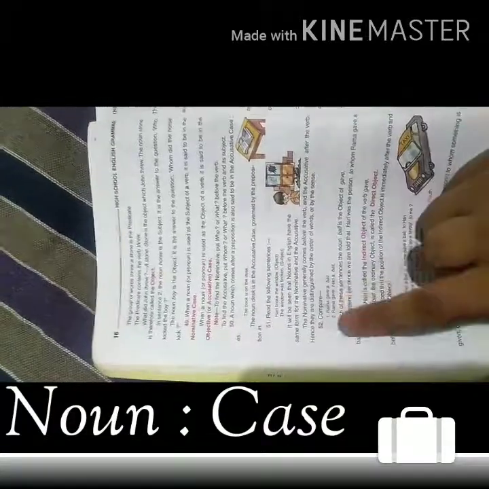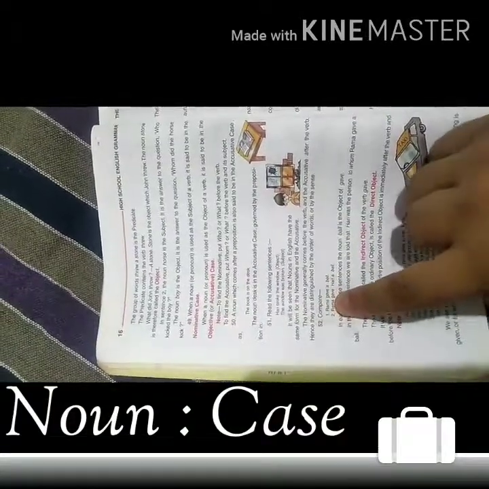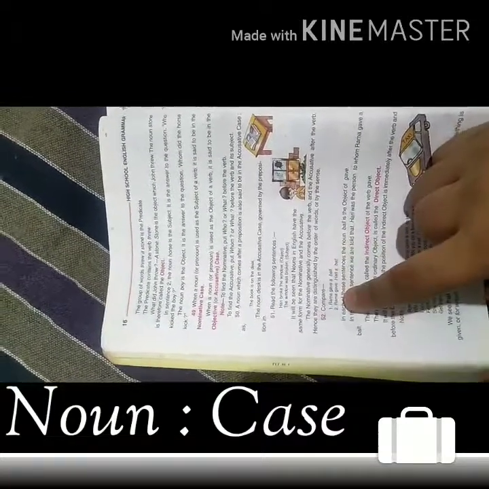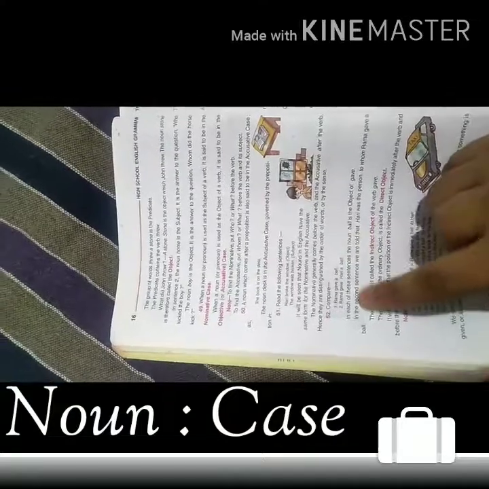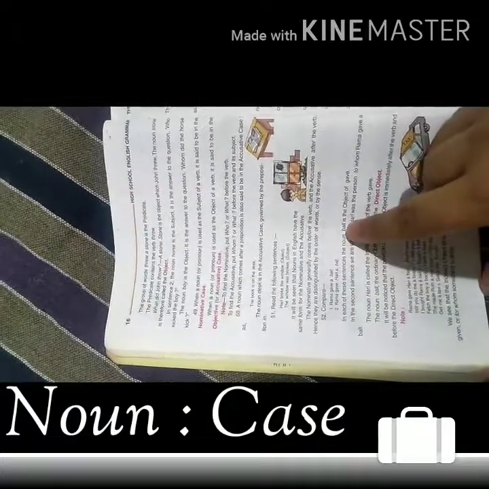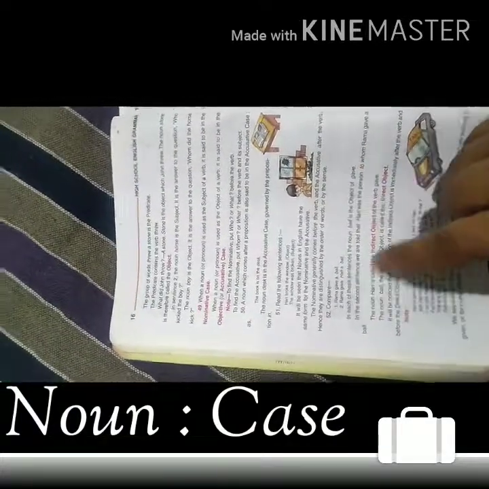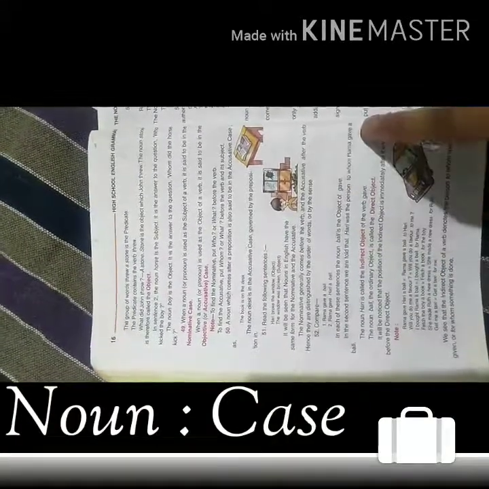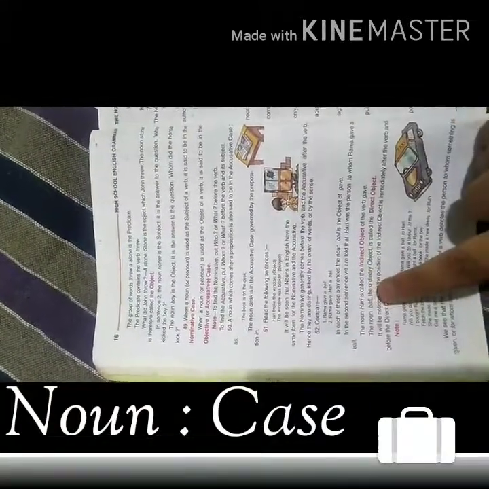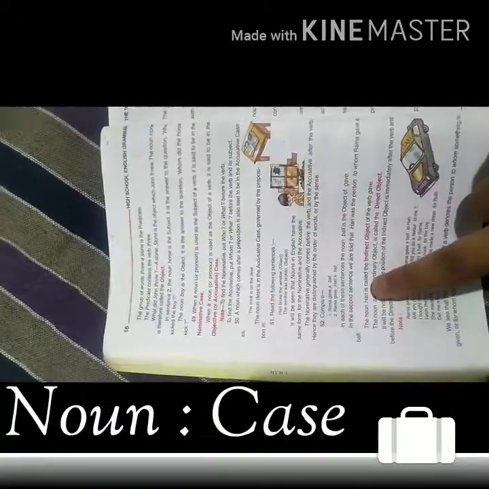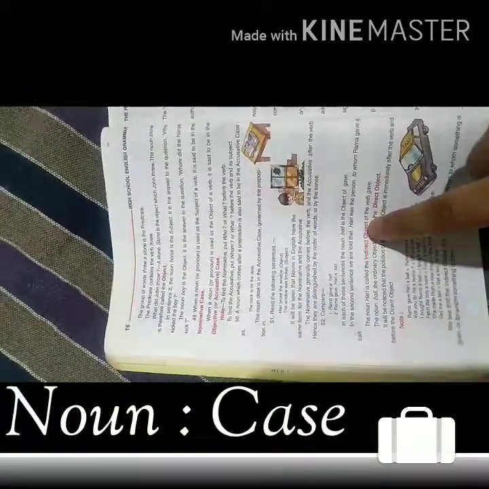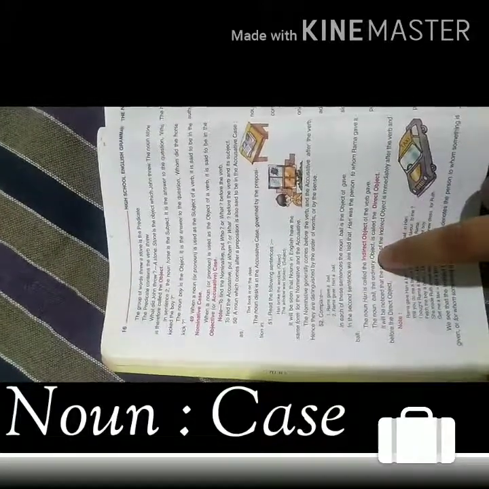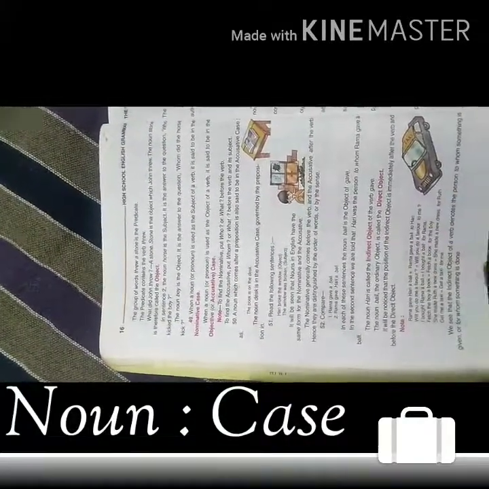Dear students, again we are giving you another example. Ram gave a ball. Ram gave Hari a ball. In each of the sentences, the noun ball is the object of gave. In the second sentence, we are told that Hari was the person to whom Ram gave the ball. So the noun Hari is called the indirect object of the verb gave. The noun ball, the ordinary object, is called the direct object.